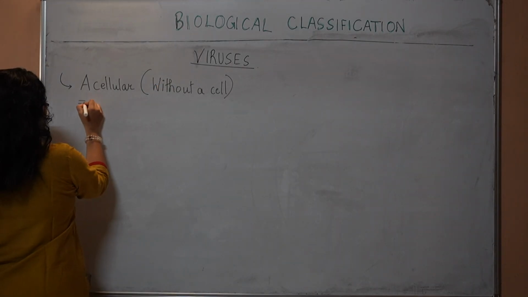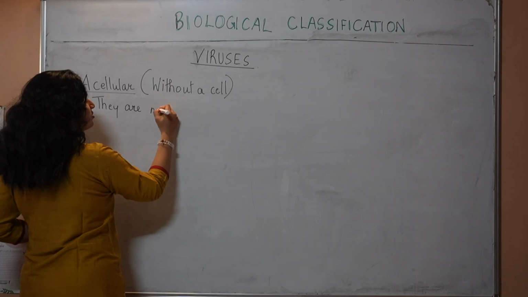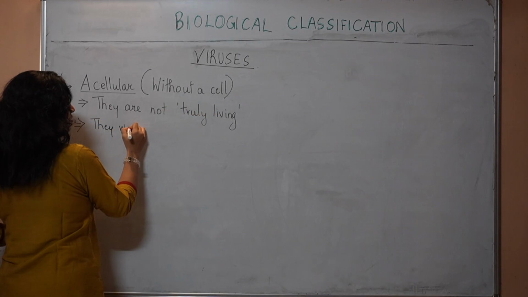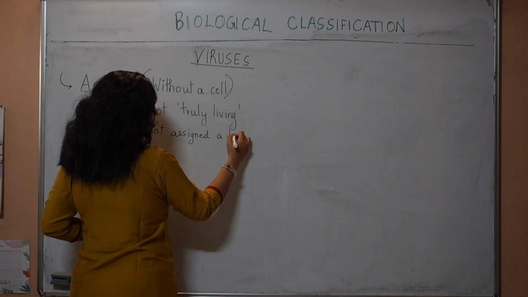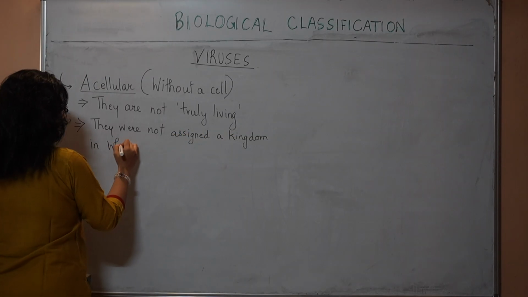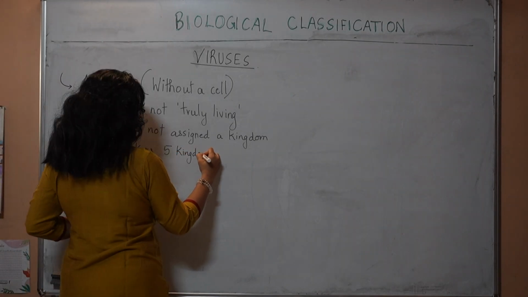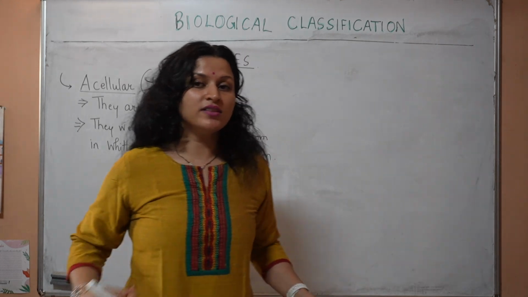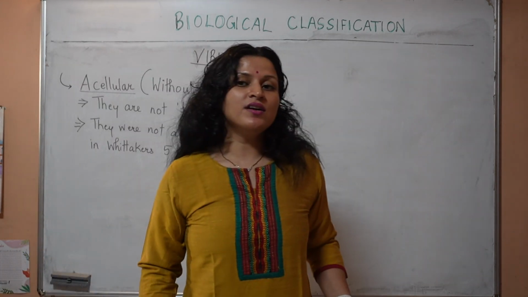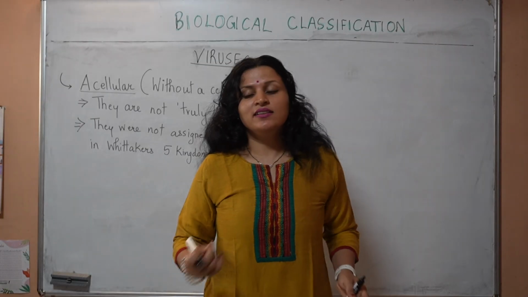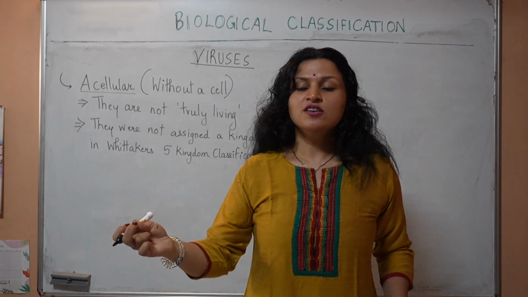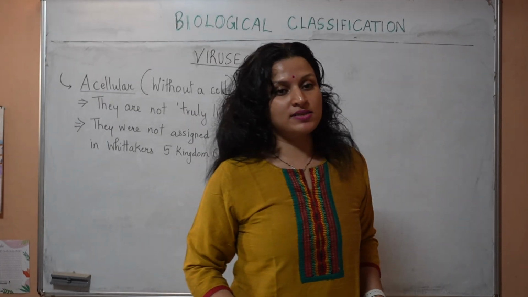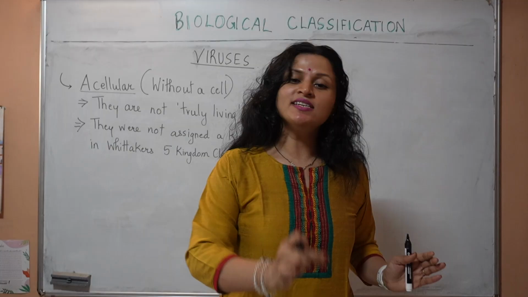And that is the reason why they are not truly living, and therefore they were not assigned a kingdom in Whittaker's 5 kingdom classification. So if they are not living organisms, then what are they? Are they non-living? Can they be considered as non-living? Outside a living cell, they are just like a speck of dust. So inert, it won't be able to do anything. It will just be carried passively to different places. Its activity begins only when it is inside a cell.